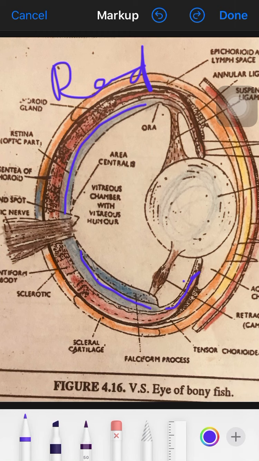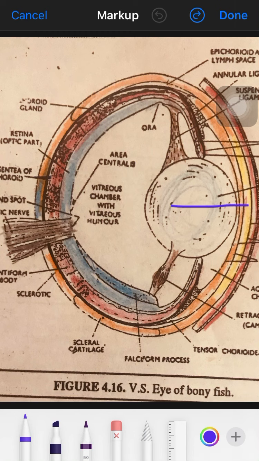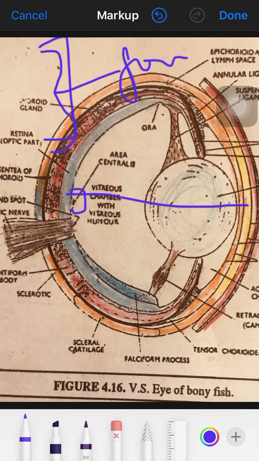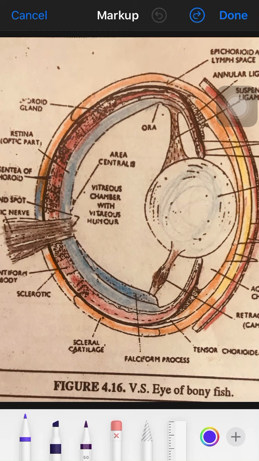It contains both rod cells and cone cells. That means both types of cells are present for seeing in dim light and bright light. Understand this carefully: a small part is situated in line with the center of the cornea, and this small portion is called the area centralis. In the area centralis there is a depression, and that depression is called the fovea centralis. The fovea centralis is absent in the case of fish.